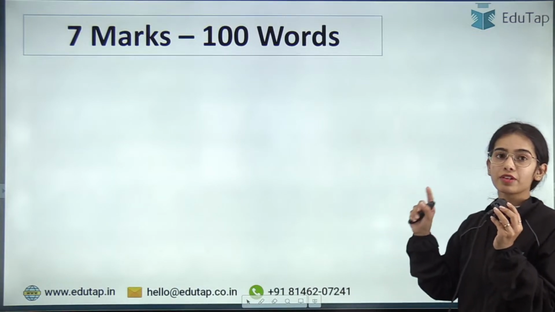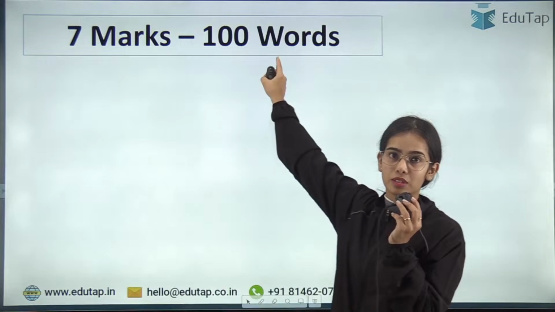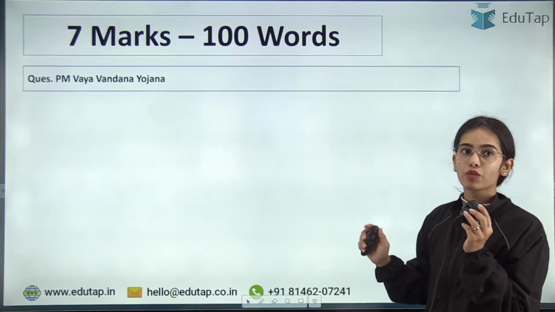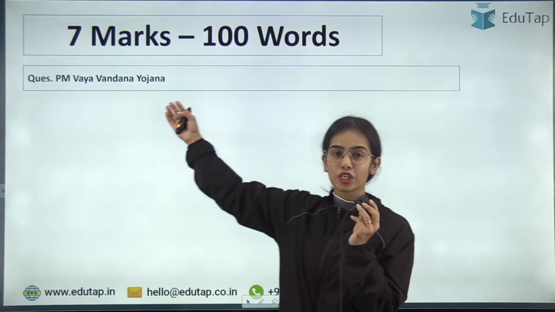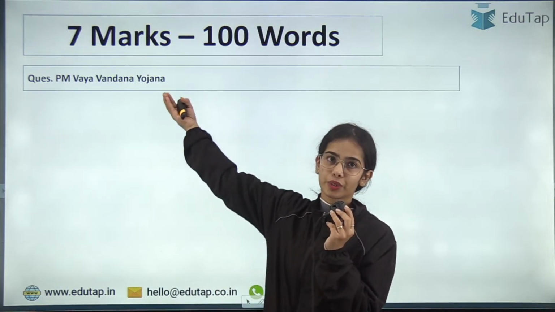Now there were 7 marker questions, 4 questions you had to do, and they were carrying 100 words. Like you had to write 100 words in that. So there was a question on PM Vaya Vandana Yojana. So this question is directly from your schemes. If you have done the schemes, you could have written this.